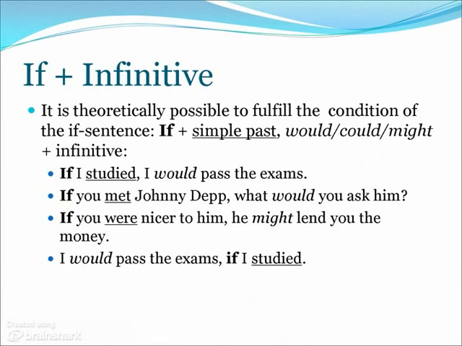And now for rules only applying to if sentences. If you want to describe something that is theoretically possible to fulfill, with which you mean that the construction following if might be achieved in theory, you also get again a simple construction, namely if plus a simple past, and then after the comma you get would, could or might, to indicate a possibility, plus an infinitive. If you look at the examples again, if I studied, I would pass the exam.